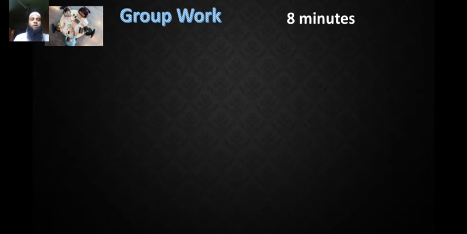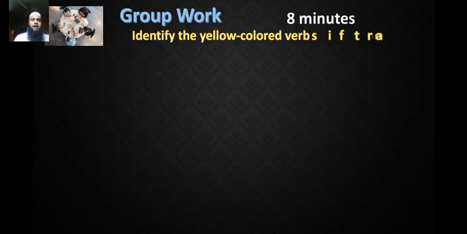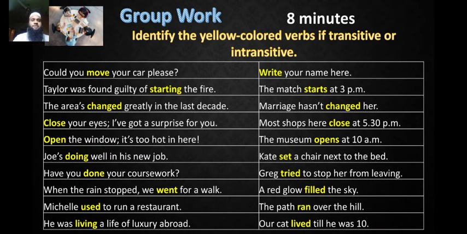Now there's group work for you, and 8 minutes are given to finish your group work. Identify the yellow colored verbs, if transitive or intransitive. There are some sentences given, and in every sentence there is a yellow colored word, and you have to identify the yellow colored verb if transitive or intransitive.